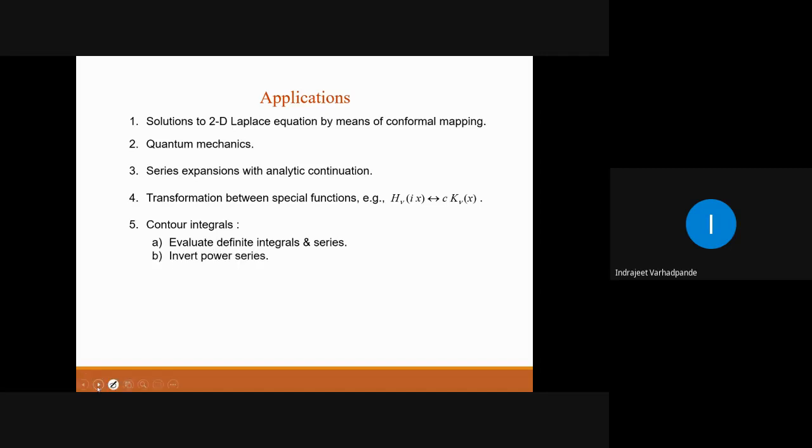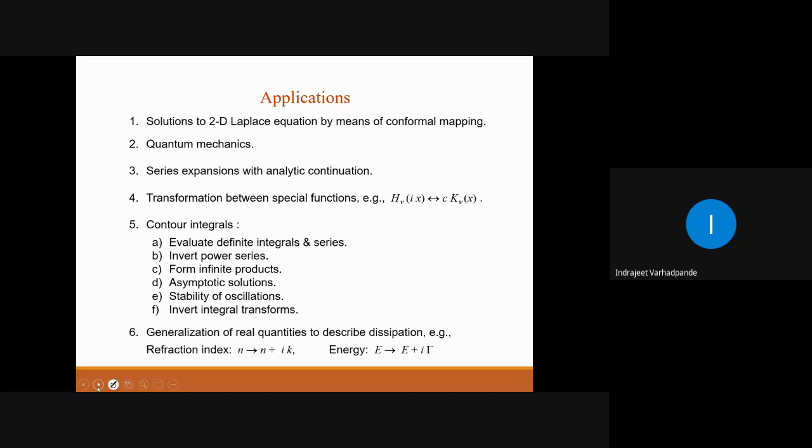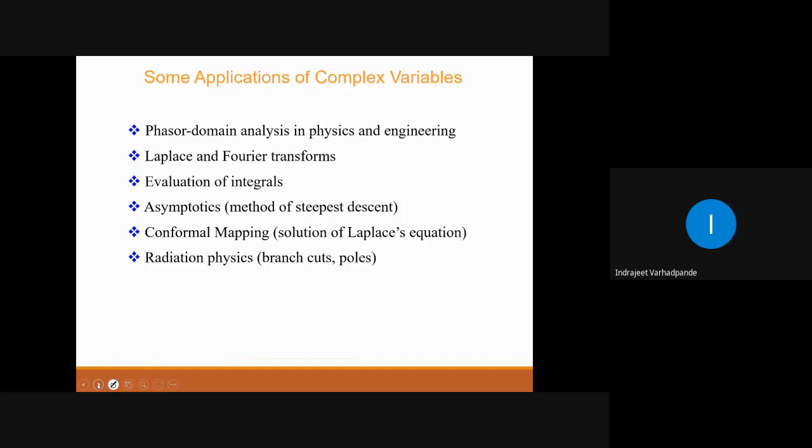Evaluation of the definite and indefinite integral, power series, infinite products, asymptotic solutions (this we are not dealing with), stability of oscillations, etc., integral transforms, and generalization of real quantities to describe dissipation. Examples are given here. So this is one of the slides which shows the various applications. Then some applications, again in continuation of complex variables: phasor domain analysis in physics and engineering, Laplace and Fourier transform, that we will be looking at.